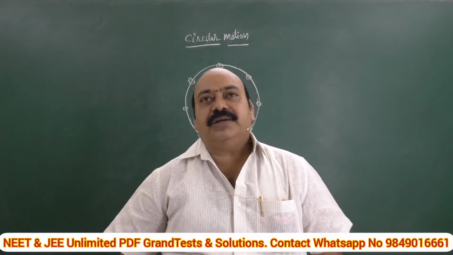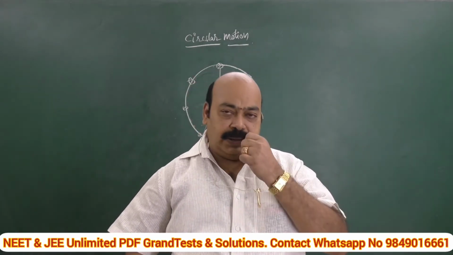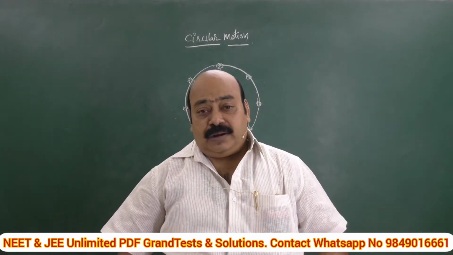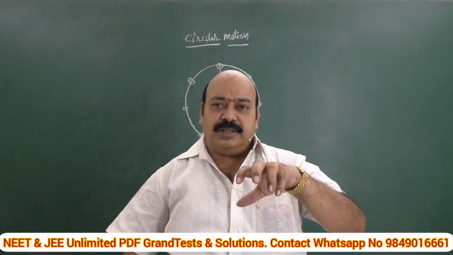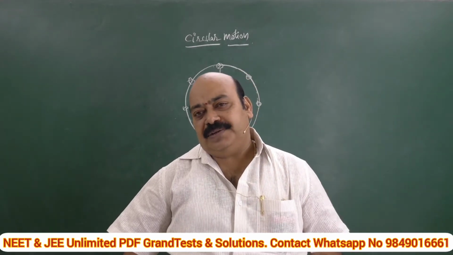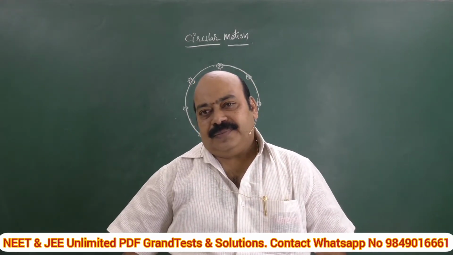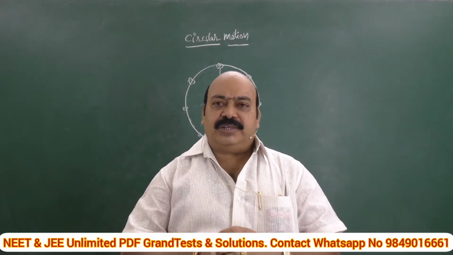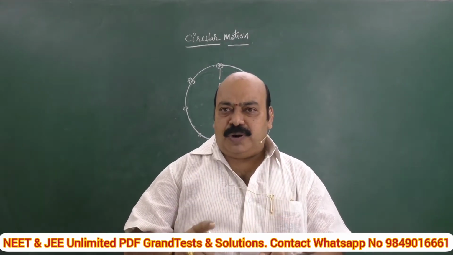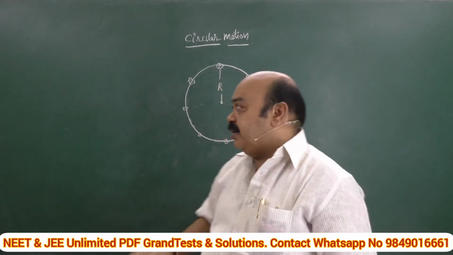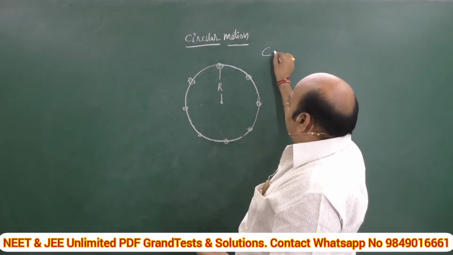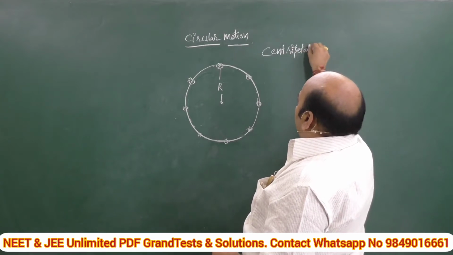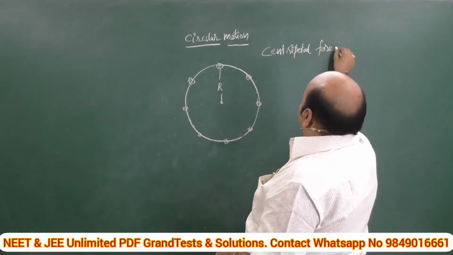Before going to that, just to recollect where we find this circular motion: electrons are revolving around the nucleus in orbits. In this case, the necessary force which keeps the body in circular motion is called centripetal force.